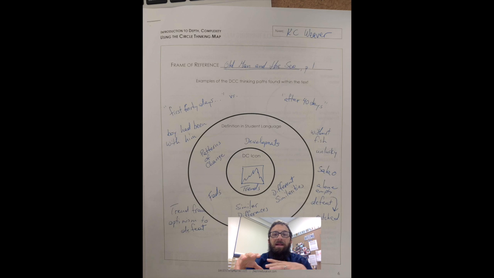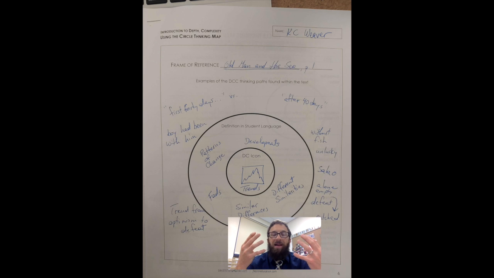So I see a trend here in the first paragraph of going from optimism to defeat, and if you read the whole novella, you also see that there's a trend in that direction too, even as this fisherman, Santiago, is attempting to grasp onto some kind of meaning in the midst of this horrible defeat in the end. So that's how I thought through the first page.